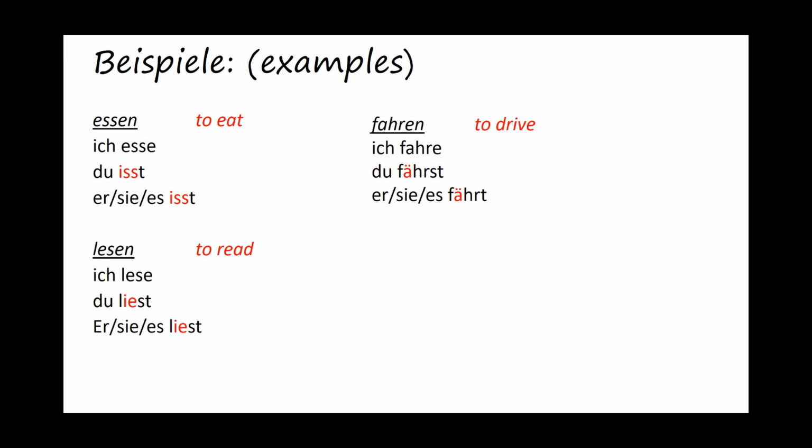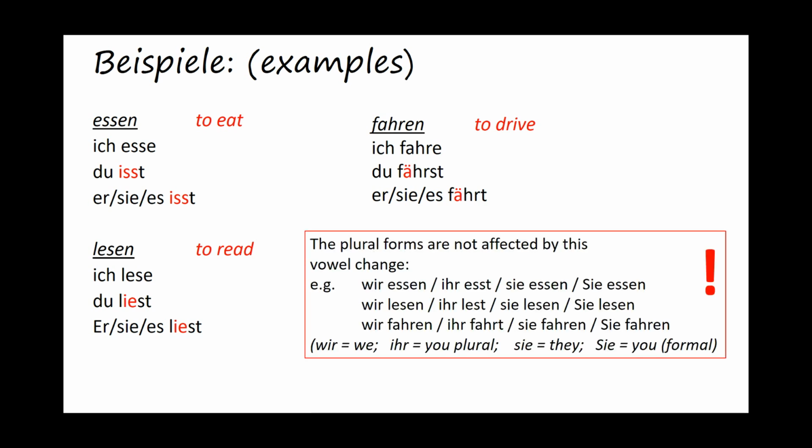And they belong in different families. You'll learn this as we go on. There are different families, and within these families, all of the verbs work the same way. So, for example, there is an E to I family, in which essen would be the first one you'll learn. And remember, the plural forms are not affected by this vowel change. So they would be wir essen, ihr esst, sie essen, and die Höflichkeitsform Sie essen, so the polite form. And wir lesen, ihr lest, sie lesen, Sie lesen.